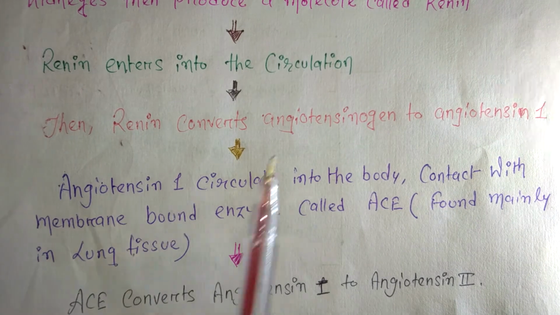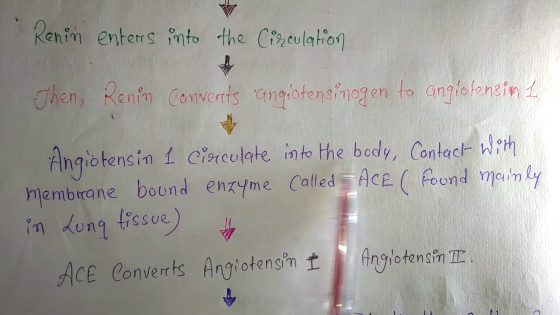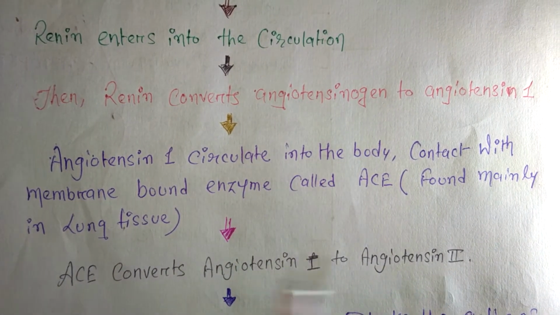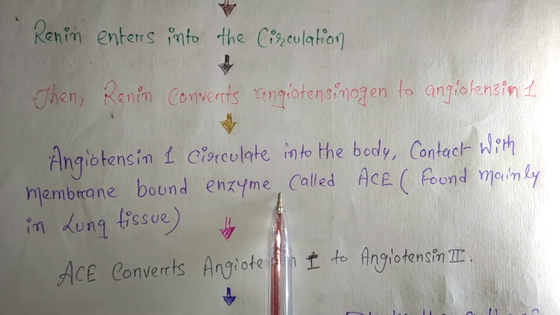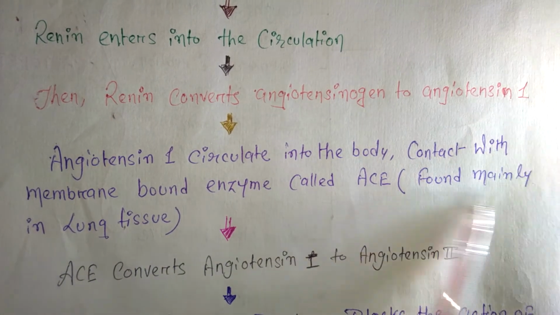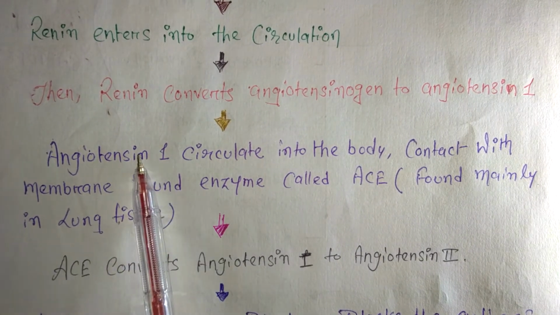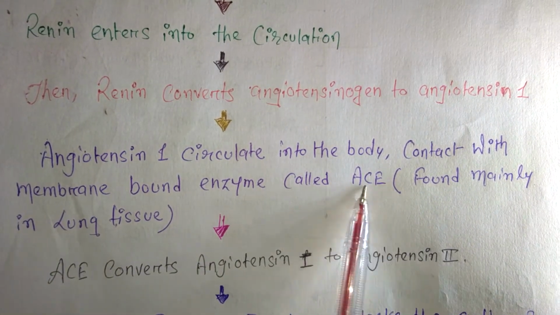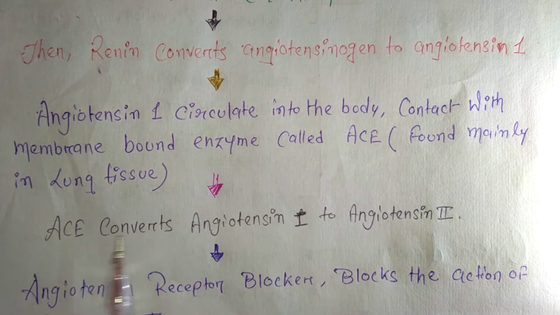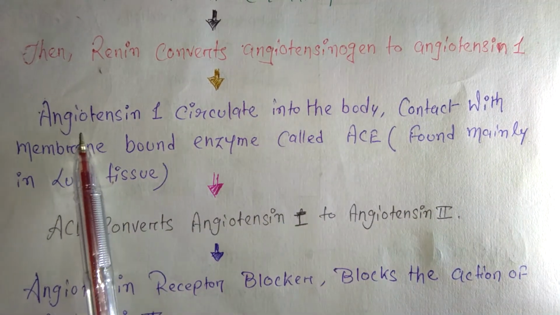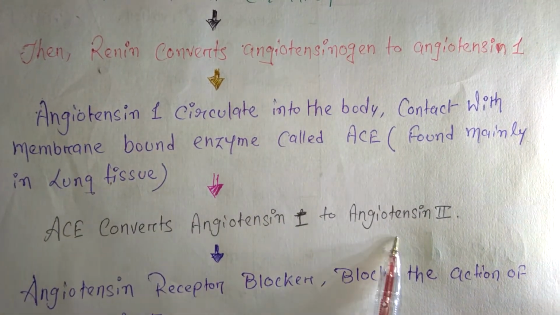Then angiotensin 1 will circulate in the body and contact a membrane-bound enzyme called ACE, mainly found in lung tissue. ACE then converts angiotensin 1 to angiotensin 2.